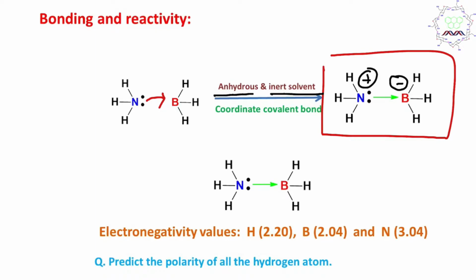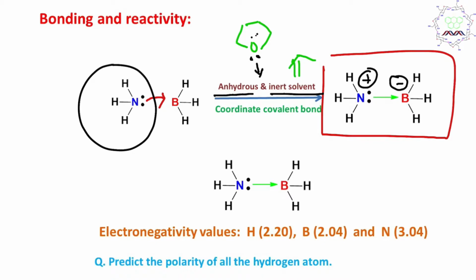Okay. And why an inert solvent? You haven't seen this in many cases previously, but why in this case do we need an inert solvent? Because for example if you take a solvent like THF, what can it do? It can also coordinate, since the oxygen atom has two lone pairs of electrons, and it can donate to the boron center. So there could be a competition. That's why it is better to take an inert solvent. It is obviously true that nitrogen is a better donor compared to tetrahydrofuran, but we don't want any competition in the reaction medium.